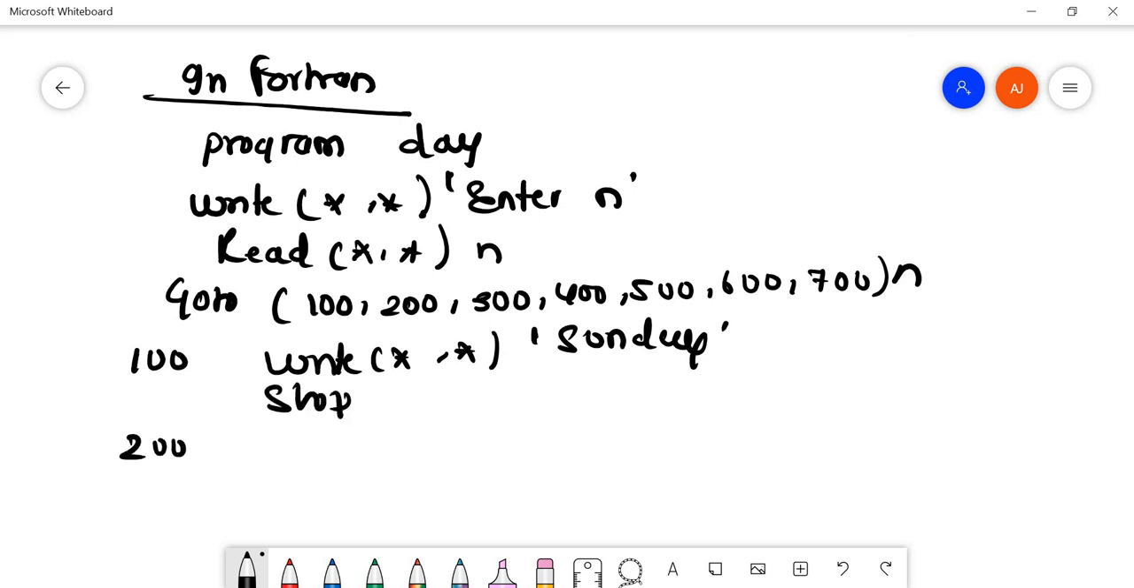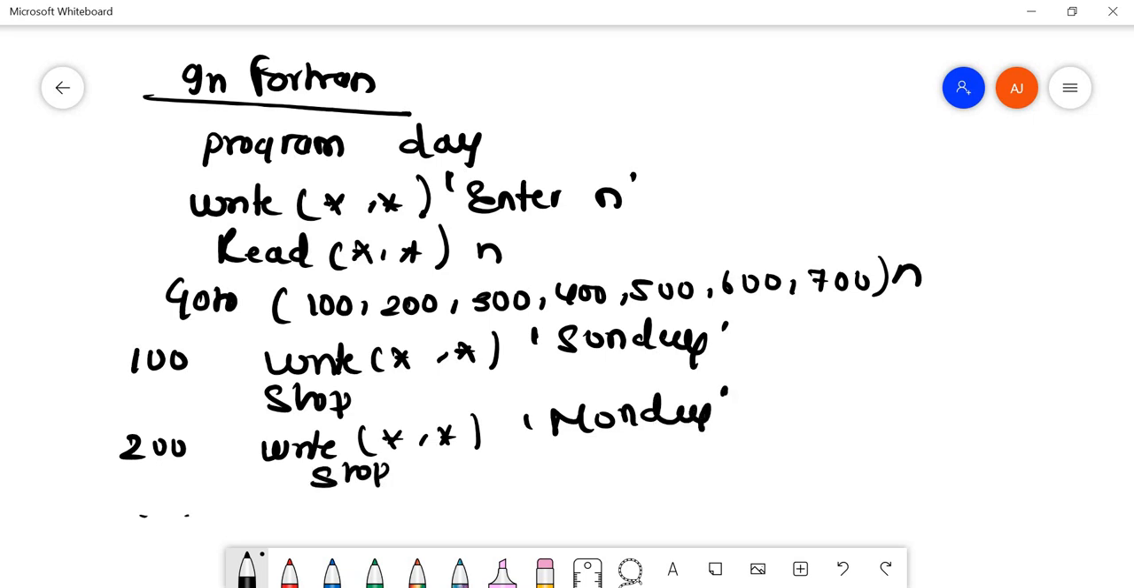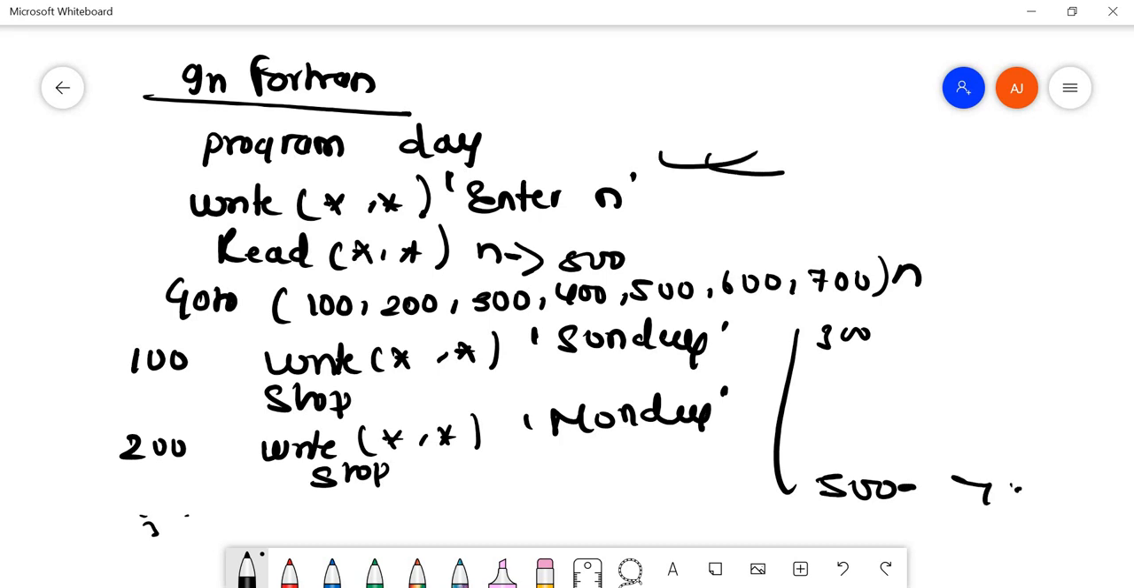Again, if it goes to 200, I'll write Monday, and again I'll stop. In a similar way I'll write all the labels, 300, 400, 500, 600, 700, the same thing. When the program executes, it will ask enter n. If I enter the value of n as 500, it will go to label 500 and print the corresponding day. Fine, so this is the code.